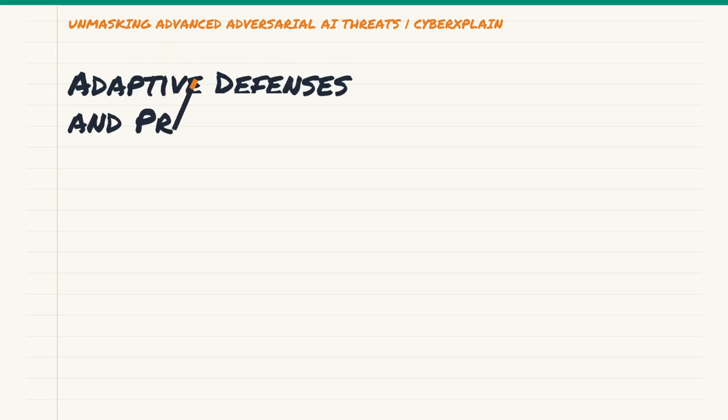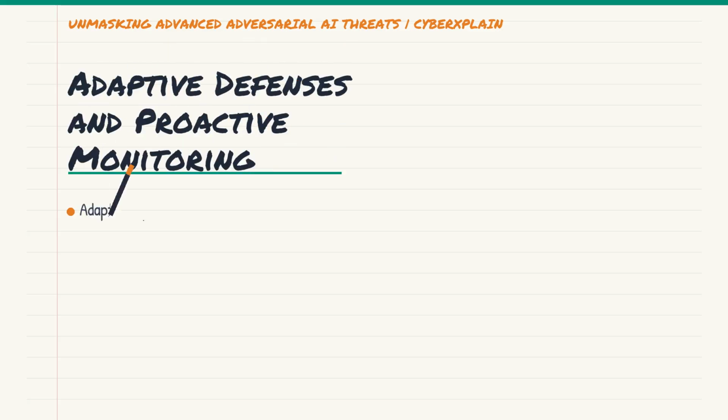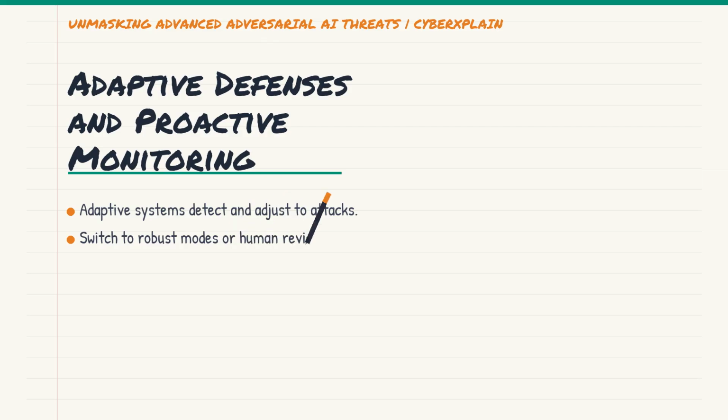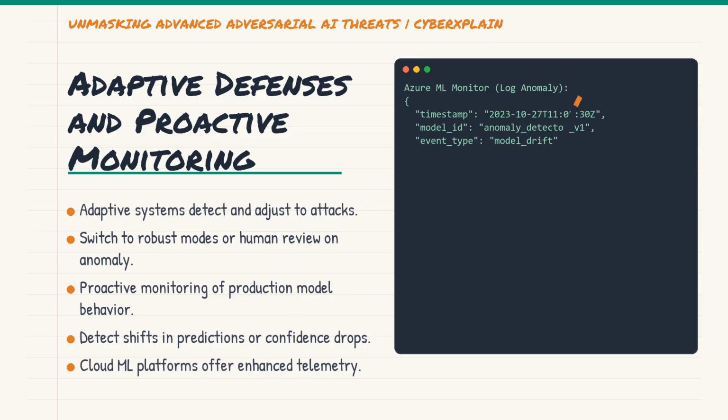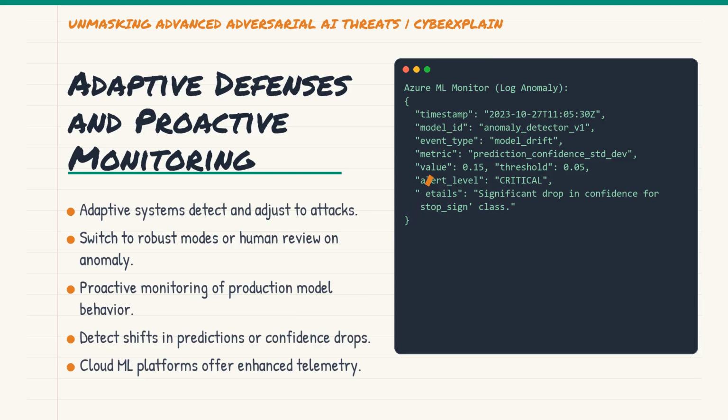Beyond static defenses, adaptive mechanisms are crucial. This means systems that can detect when they are under attack and dynamically adjust their behavior. Imagine a model that, upon detecting anomalous inputs characteristic of an attack, switches to a more robust, albeit slower, decision-making process, or flags the input for human review. Proactive monitoring of model behavior in production is also essential.